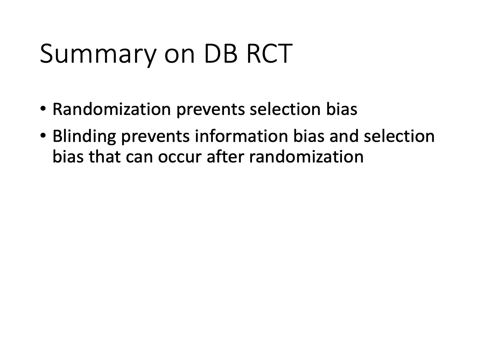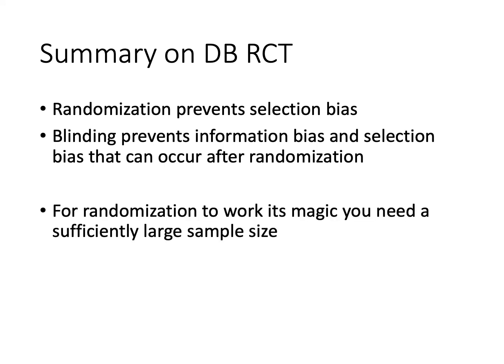If the patient and the physician and the researcher aren't blinded, they might act differently if they know that somebody got the treatment or did not. And as I've kind of alluded to throughout the talk, you need to make sure your study is large enough in order for randomization to balance the confounders, for example. If your study's only 10 people, well, guess what? Just because of chance alone, your two groups might be really imbalanced. Whereas if you randomize hundreds or thousands of people, odds are things will be balanced.